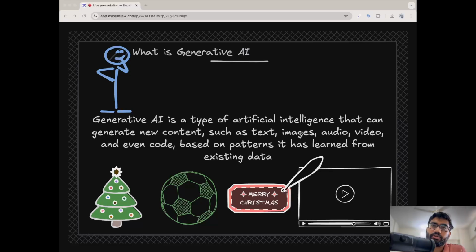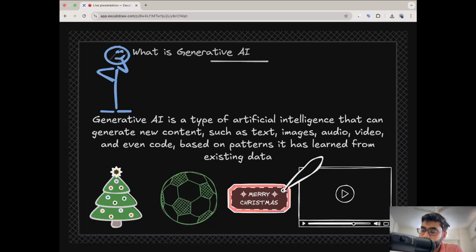The formal definition is that generative AI is a type of artificial intelligence that can generate new content such as text, images, audio, even code, based on the patterns it has learned. GitHub Copilot is one example of generative AI, and ChatGPT is another. You give some input and it can give you audio, video, whatever. Right now every website and every company is integrating generative AI because it has large capabilities.